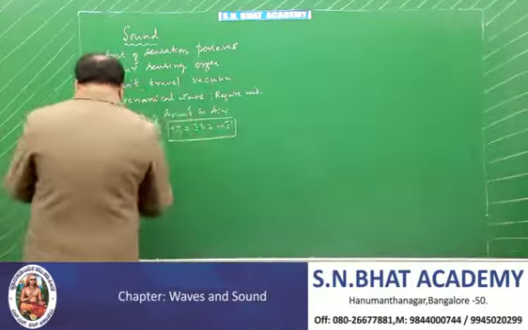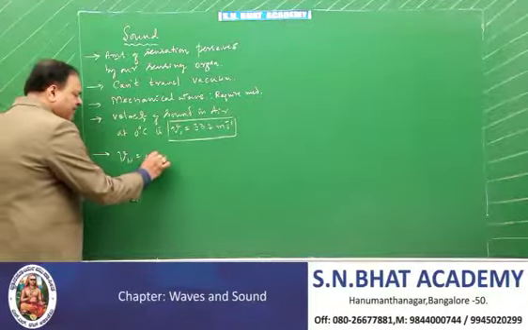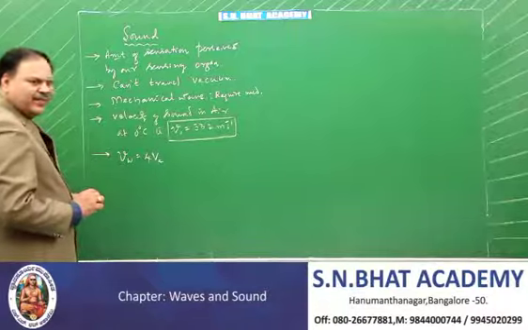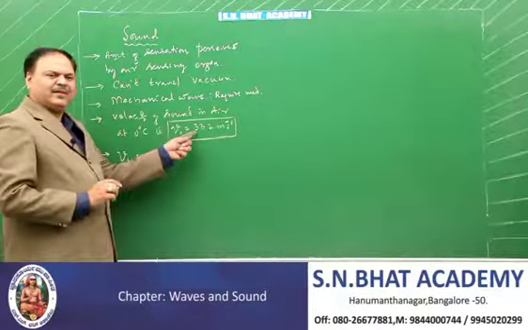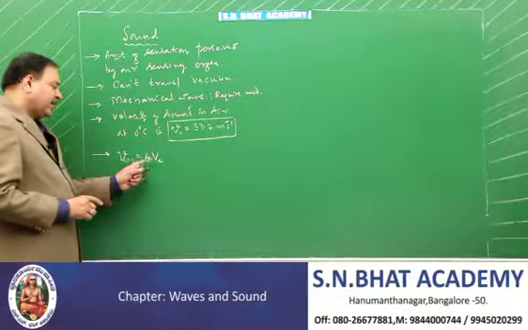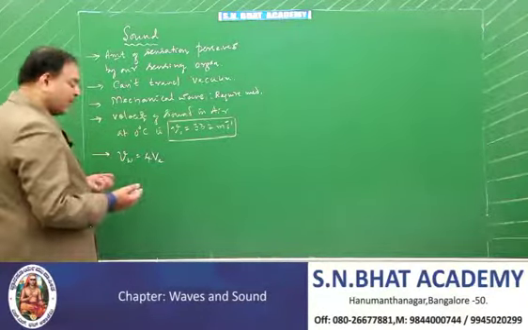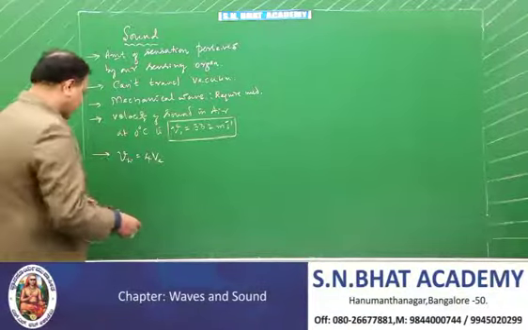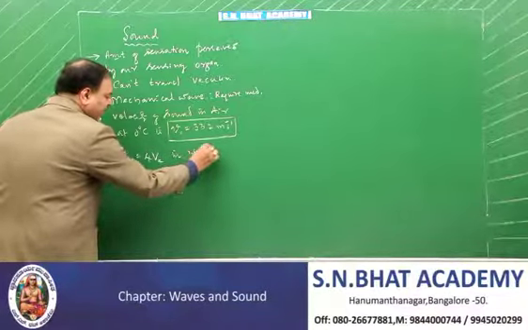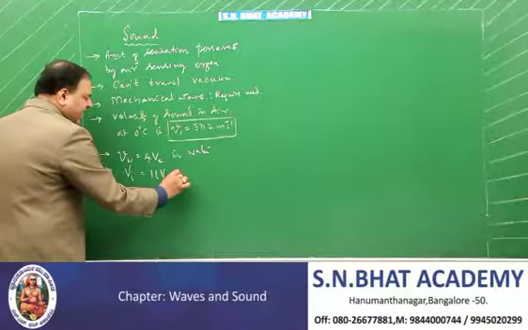And if you look at water, the velocity of sound in water is 4 times that in air. Water is a very good medium for the propagation of sound. If the velocity of sound at room temperature is 350, in water its velocity is 4 times more, so around 1400 meters per second. Remember, this is in water. And in iron, the velocity of sound is 16 times that in air.